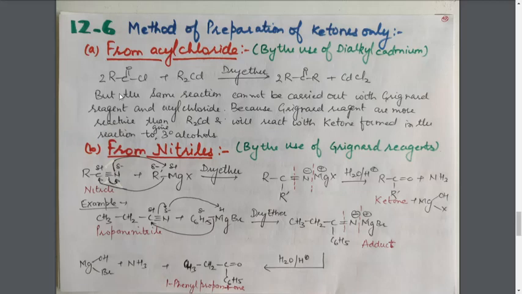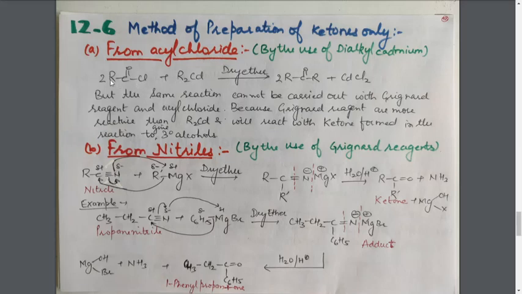This is acyl chloride or acid chloride. On treatment with R2Cd in a medium of dry ether, you will get the ketone. Simply, R2Cd is an organometallic compound having a bond between the organic part and the metal, and these compounds can easily lose the R negative group, that is the alkylide ion, and this alkylide ion can easily replace this Cl negative ion.